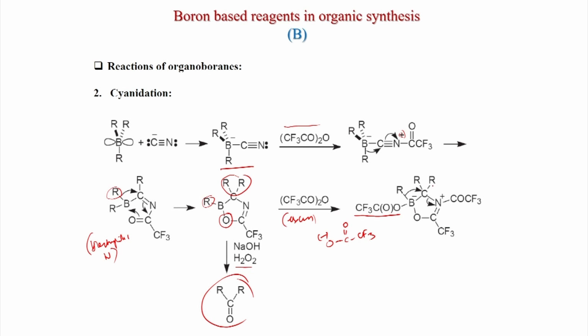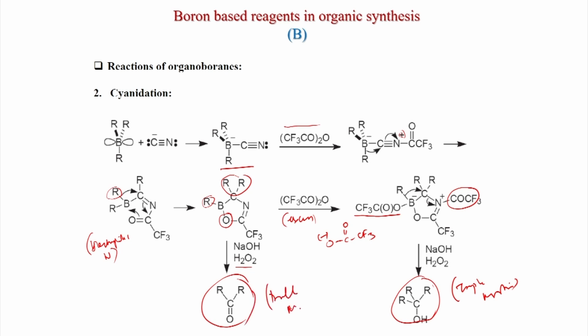Now, another migration will happen, also COCF3 activates this one, because trifluoroacetic anhydride has two parts. So, COCF3 activates this one, and this adds to this boron, and after NaOH treatment you get this alcohol. So, here triple migration, and after double migration. So, only if you use excess, then the triple migration will happen.